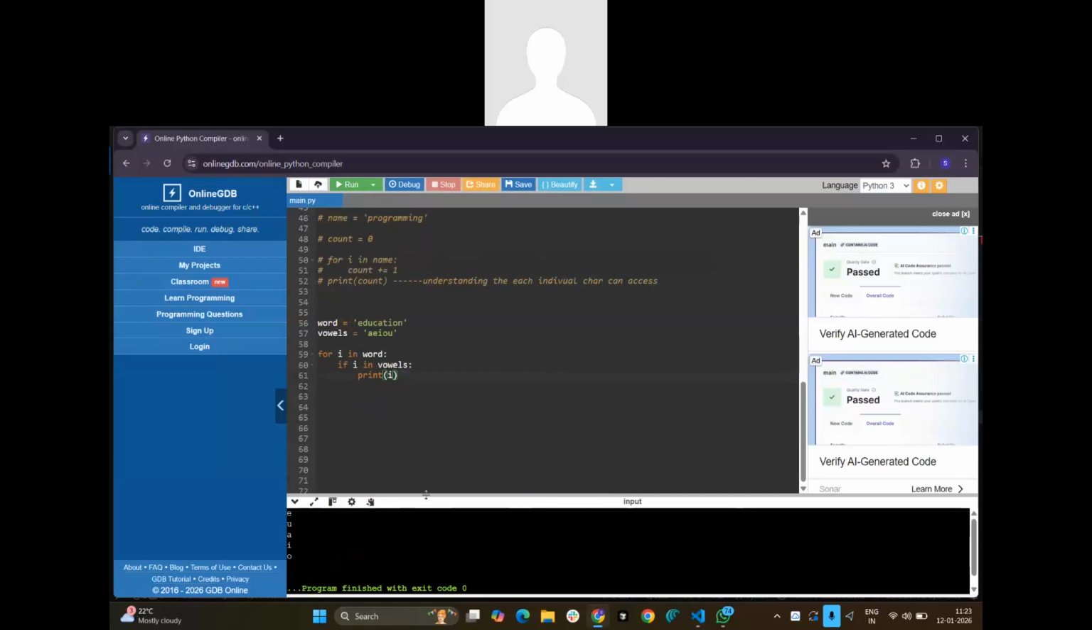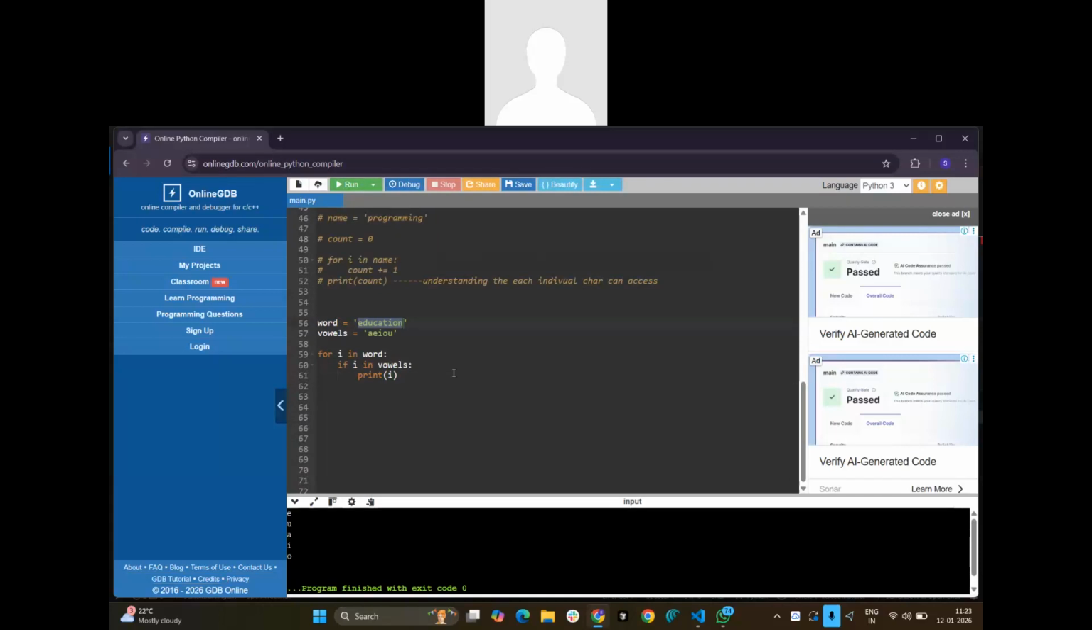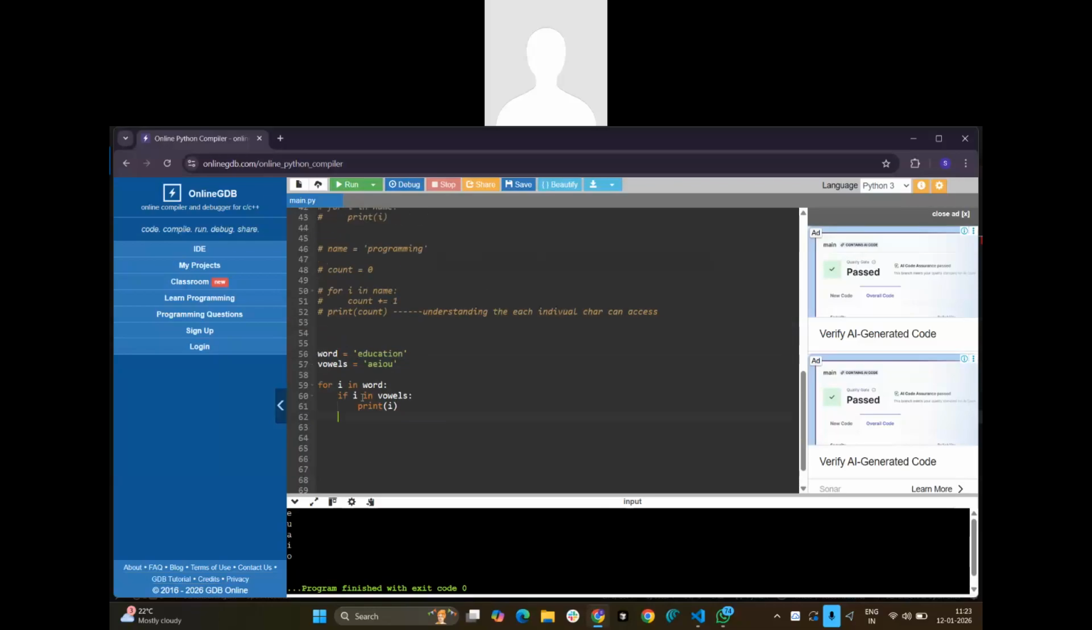So at which positions are these values there? Okay, so these are the values which are present in education. These are the vowels which are present in the word education. So here what you need to understand first of all is, what is this in operator?